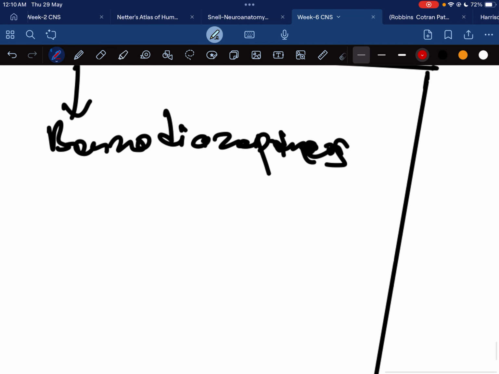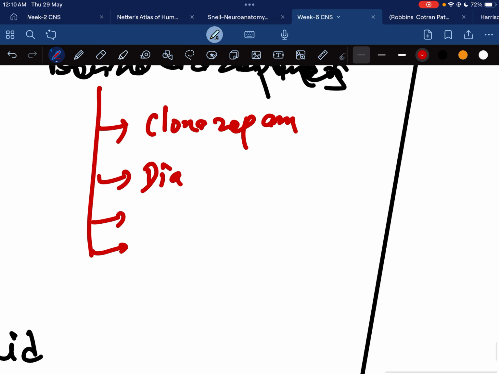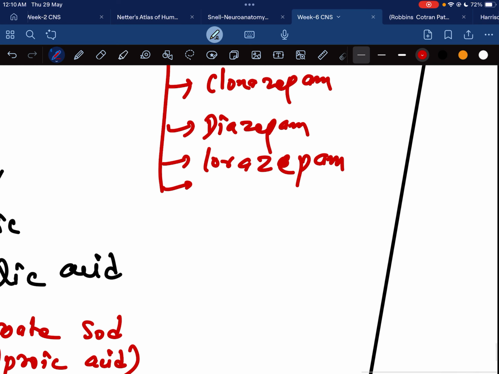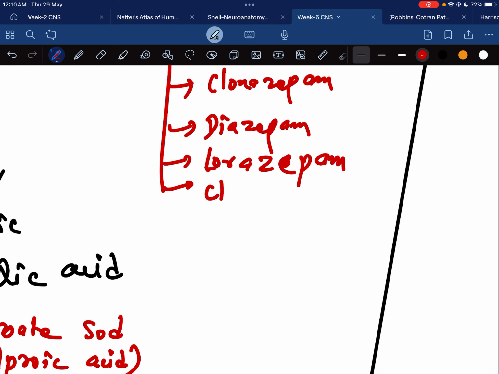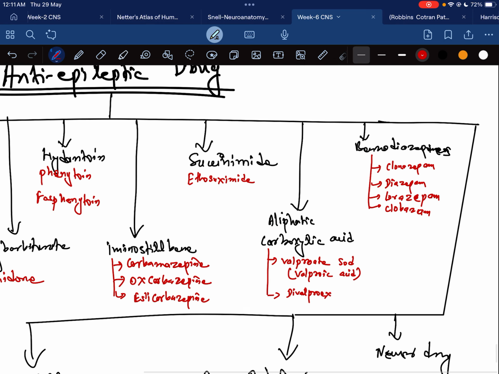Moving on to the benzodiazepines, some drugs are included in the antiepileptics. These are clonazepam, then diazepam, then lorazepam, then clobazam. These drugs fall in the benzodiazepines.